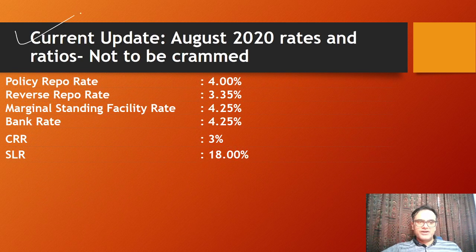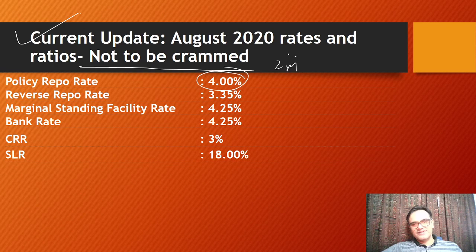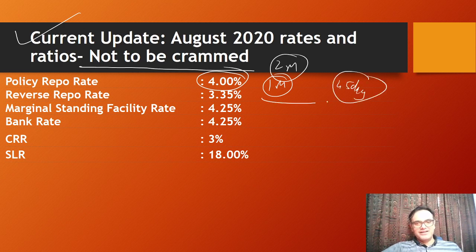Now, as far as the monetary policy rates are concerned, right now the repo rate is going at 4%, but these are not to be crammed. Just read them once, have a basic idea, and move on. Because every 2 months it changes, and your paper will be set 1 month prior to whenever it is being held. And your result will take at least 45 days to come out. So within this time limit, 2 months are over, and again MPC can be coming, and RBI can be giving a rate which is not expected by UPSC.